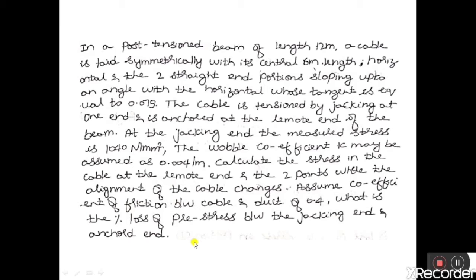So here in the question, it is given that it is a post-tensioned beam and the length of the beam is 12 meter. In this beam, a cable profile is provided in such a way that the cable has a horizontal profile for a length of 6 meter at its central span, and two straight end portions sloping at an angle of 0.075 radian. For this case, we need to calculate the percentage loss of prestress between the jacking end and the anchored end.